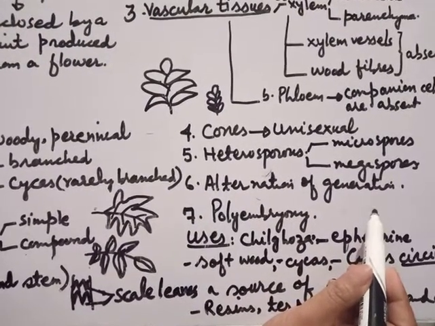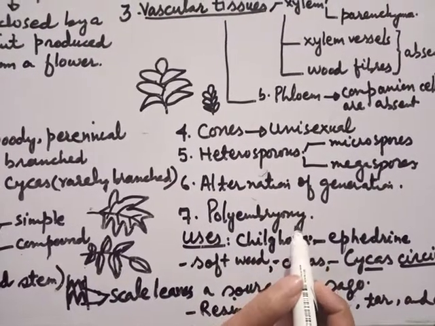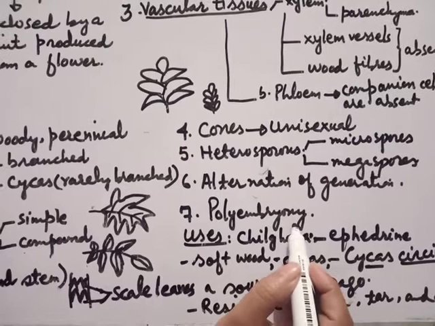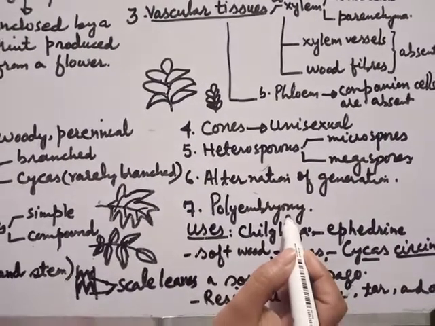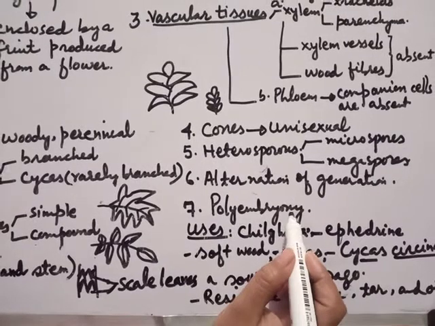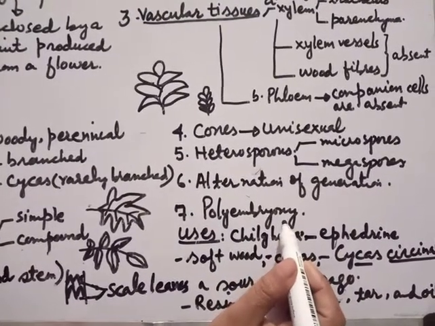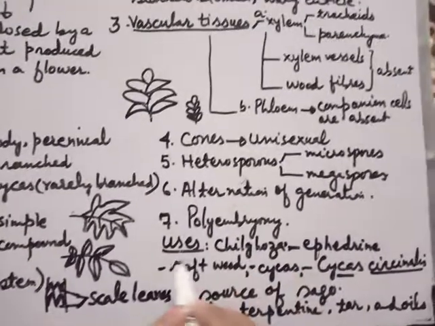With the gametophytic generation. And polyembryony is a phenomenon common in gymnosperms, meaning a number of embryos are produced, but finally a single embryo matures.